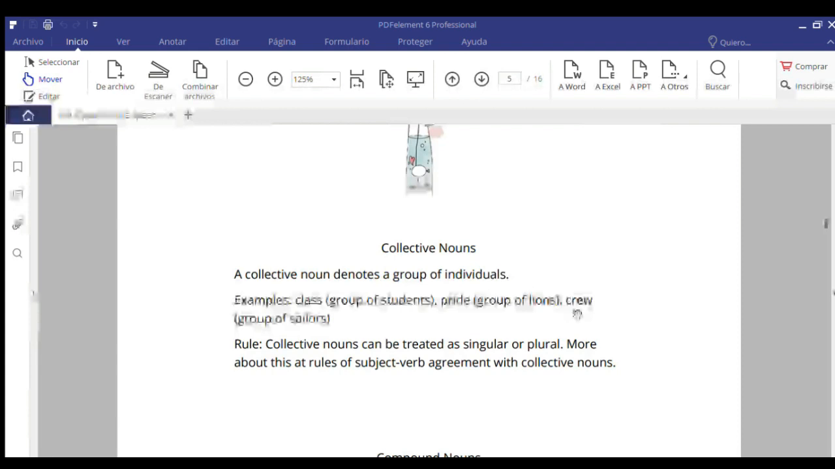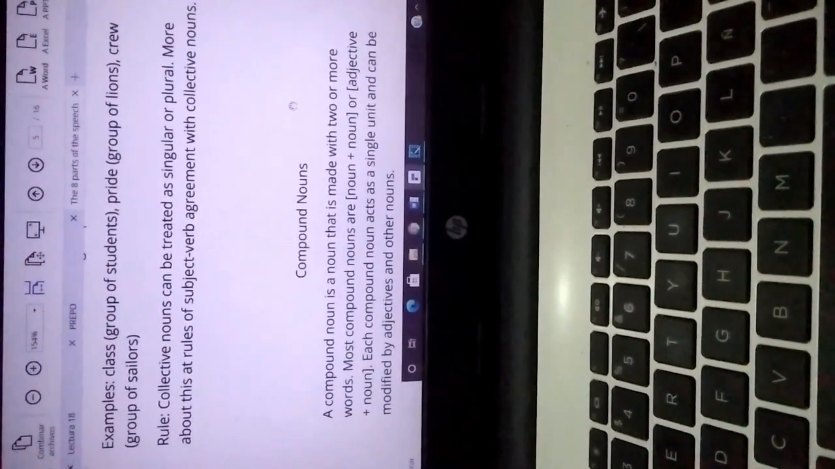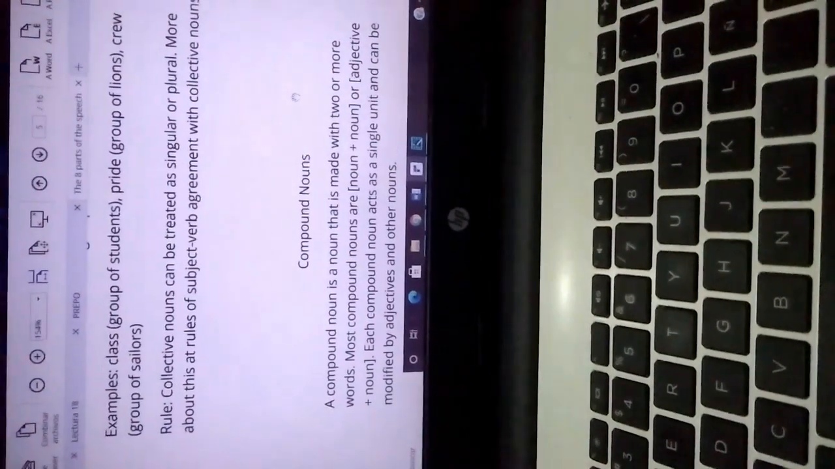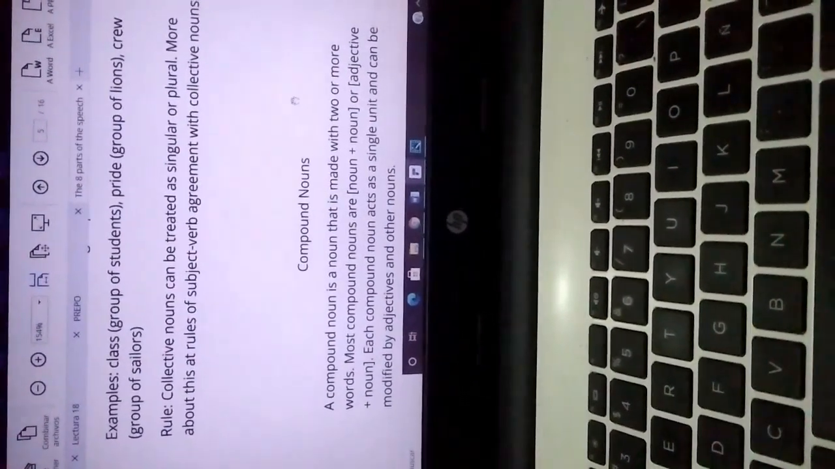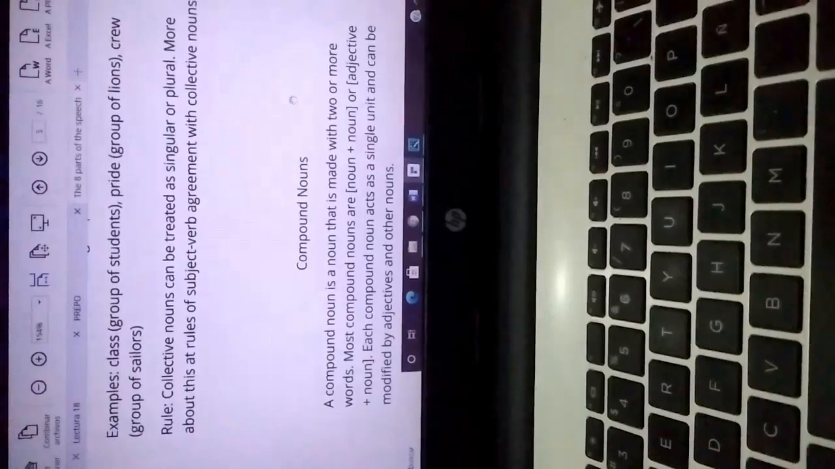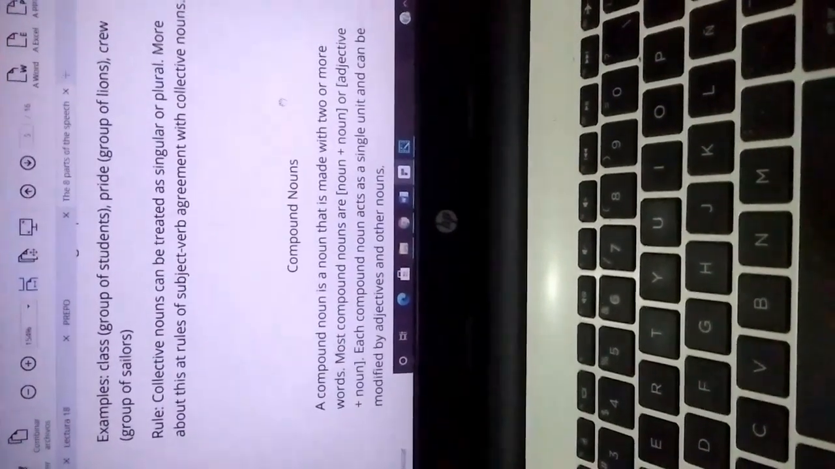Collective nouns. A collective noun is a group of individuals. Example: class, group of students; pride, group of lions; tribe, group of sailors. Rule: collective nouns can be treated as singular or plural. More about this in the rules of subject-verb agreement with collective nouns.